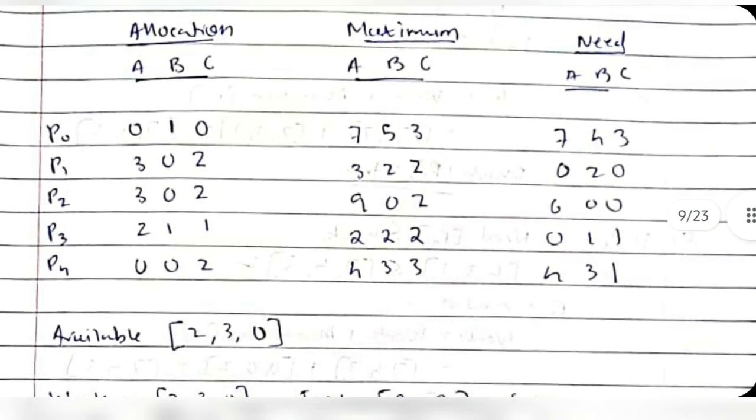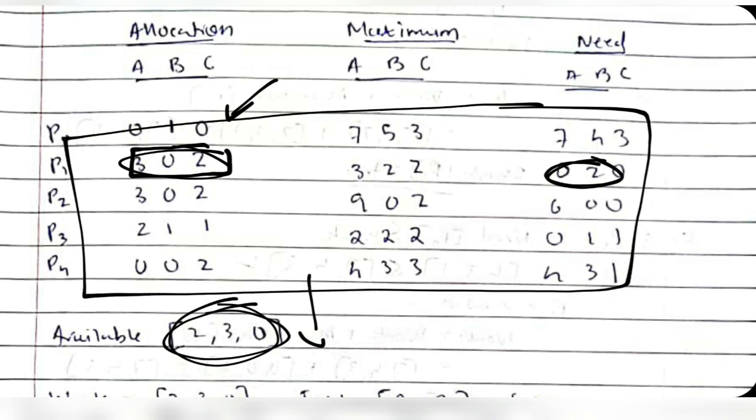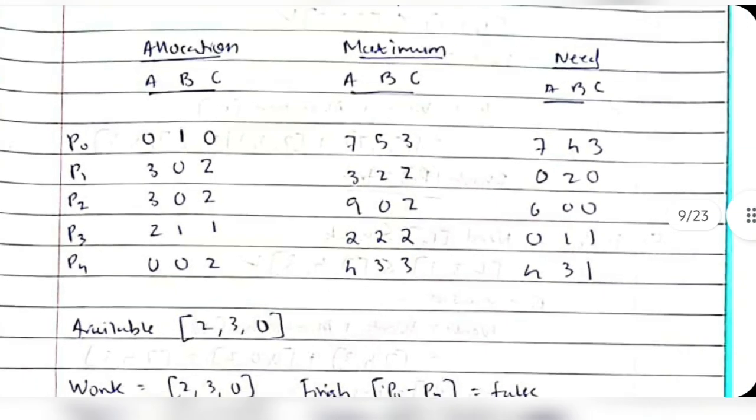This is the same thing, everything is the same, only this has changed. It has become 302. And the available we have is 230. Since the new allocation has been made, the available resources have reduced by a small bit. The need has also been reduced here because it already took some resources, so its need is lesser now. By using this data, we'll do the same thing. Let's see how to do that.